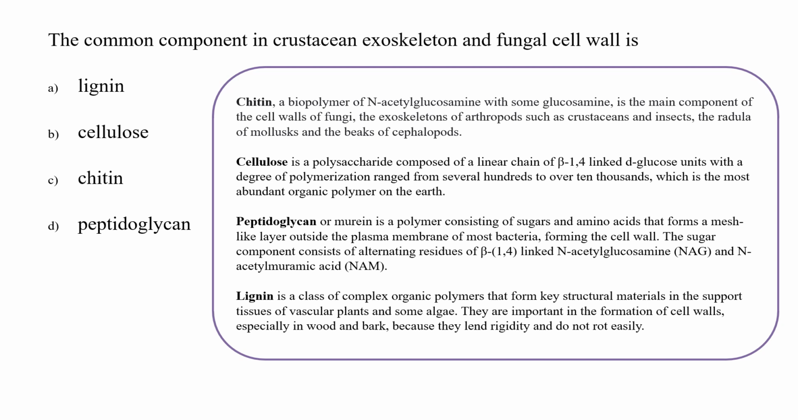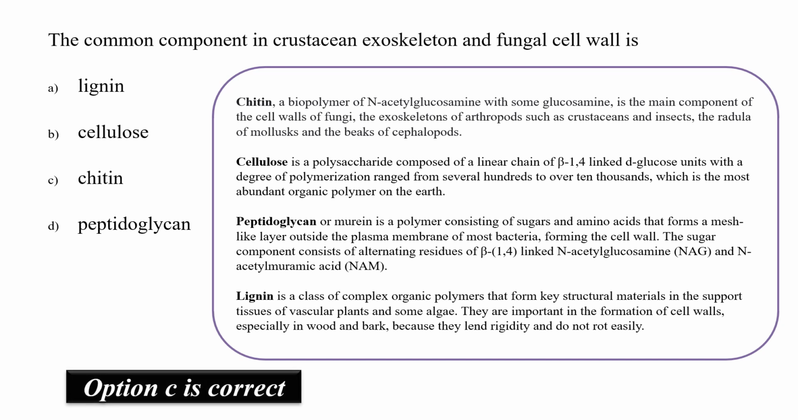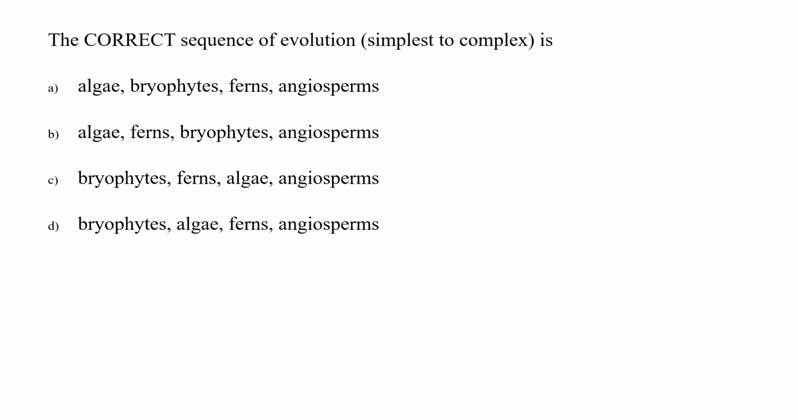Now apart from chitin's role in fungal cell wall, let's look into cellulose. We know the plant cell wall is made up of cellulose. Peptidoglycan is present in the cell wall of bacteria, while lignin is the second most abundant complex polymer, which is a key structural material in the support tissue of vascular plants and some algae. So yes, for this question, the common component in crustacean exoskeleton and fungal cell wall is chitin. Option C is the correct answer.